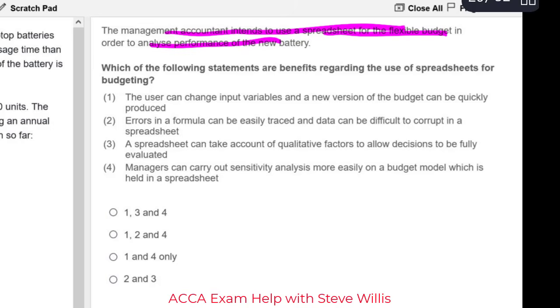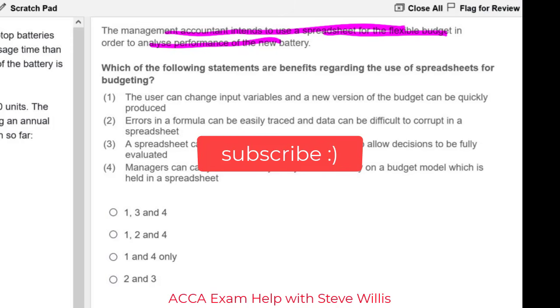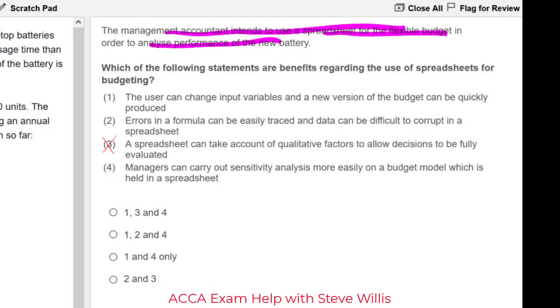Now, I'm going to eliminate statement 3. As you guys know, spreadsheets work with numerical data or quantitative data. So spreadsheets can take account of qualitative factors to allow decisions to be fully evaluated, right? That one is false.